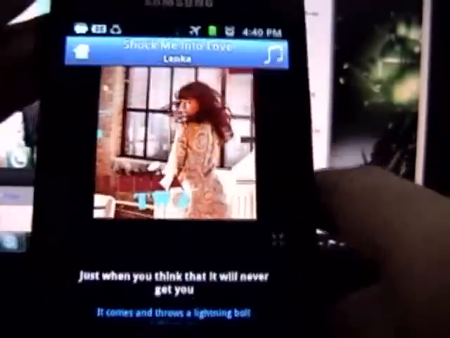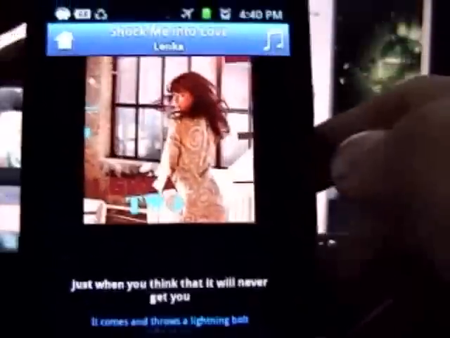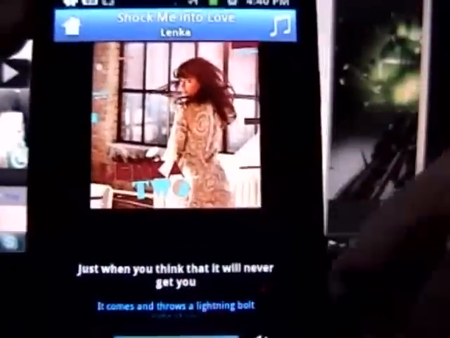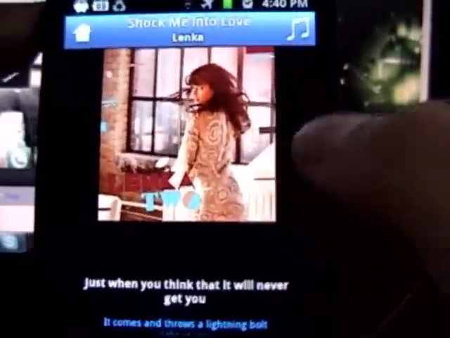Okay, so here we go. We have the song here, and see it now. It's actually similar to TD Pod, however it has much more features in it. You can see the lyrics. If you swipe here and there, it's actually going to play the previous song or the one that's forward. I don't have any song on the playlist, therefore it will keep on playing the same thing.